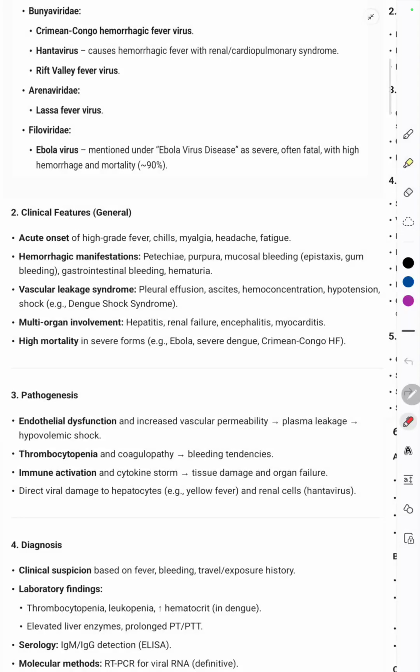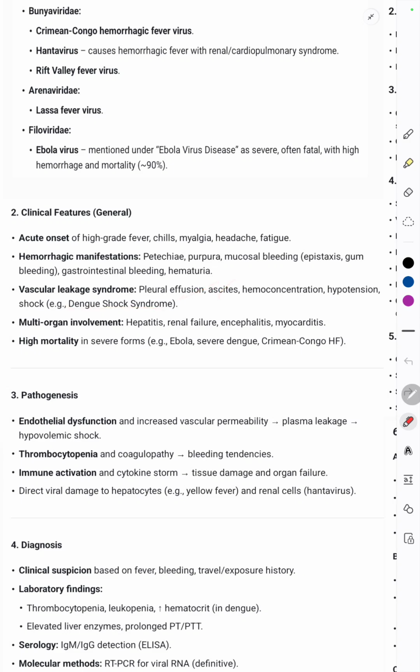Clinical features are acute onset of high-grade fever, chills, myalgia. Then hemorrhagic manifestations are petechiae, purpura, then mucosal bleeding in the form of epistaxis, gum bleeding, GI bleeding, hematuria, and vascular leakage syndrome. It can lead to cerebral edema as well, and decreased perfusion to the brain, pleural effusion, ascites.